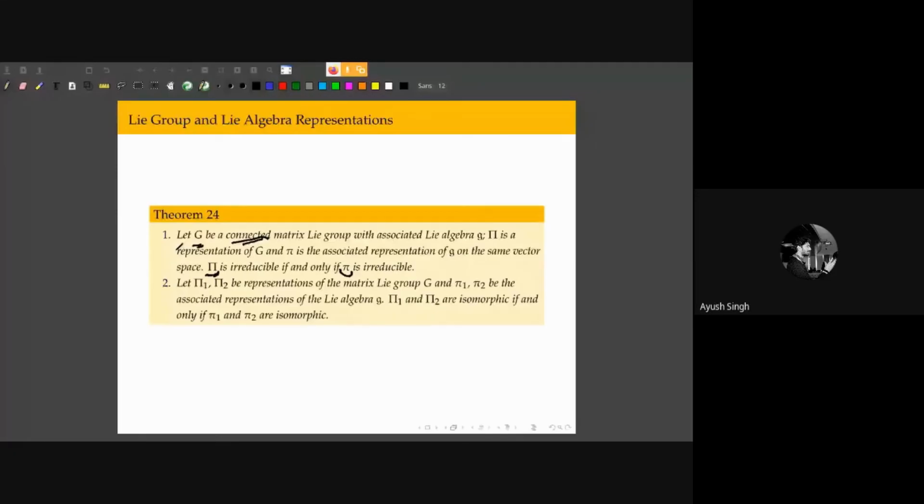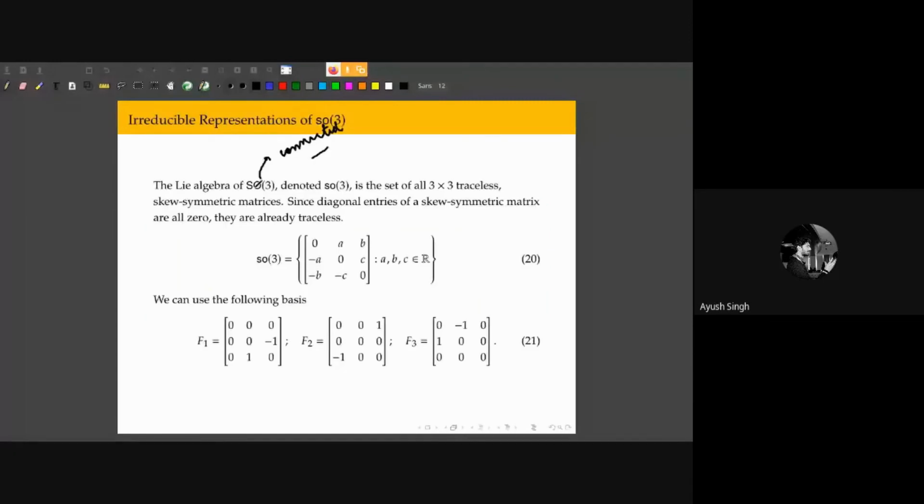Okay. So why is SO3 connected? One simple way to do this is to do a polar decomposition, and then we can construct some way of joining every rotation matrix to the identity. It's quite technical, so I'm not going to go into that.